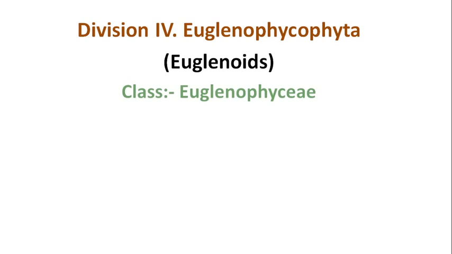Then the fourth division is Euglenophycophyta. It is commonly called euglenoids. It has a single class, called the Euglenophyceae, and this Euglenophyceae is further divided into three orders.